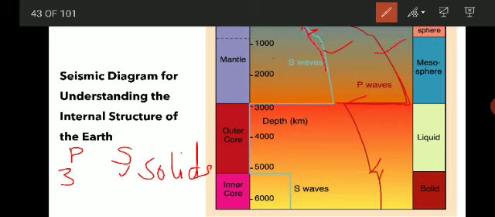The S wave stops here and will not continue, it travels only up to here, but the P wave will travel up to the bottom.